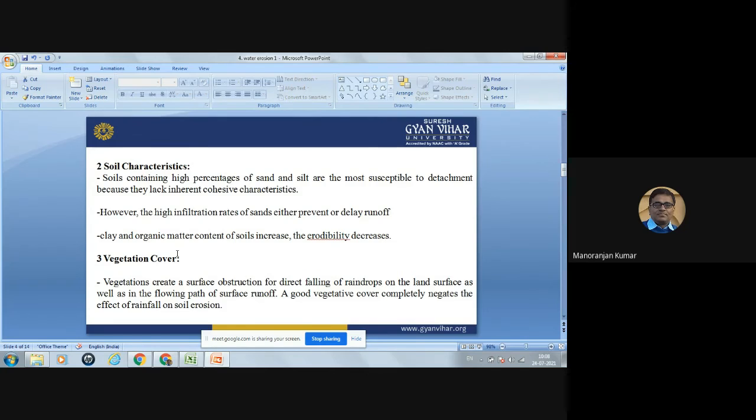So when there is rainfall, the velocity of that rainfall will decrease, and that rainfall will not have so much energy to cause the detachment of the soil particle. So that is the vegetation cover. A good vegetative cover completely negates the effect of rainfall on soil erosion. So if there is good vegetation on the soil surface, then there will be less water erosion. And if there is bare soil, no vegetation, then there will be more soil erosion.